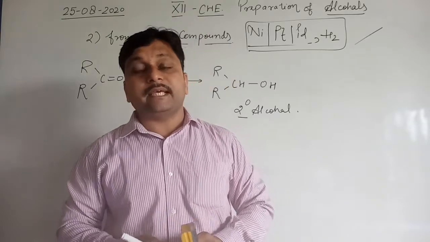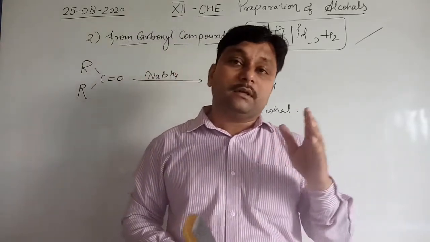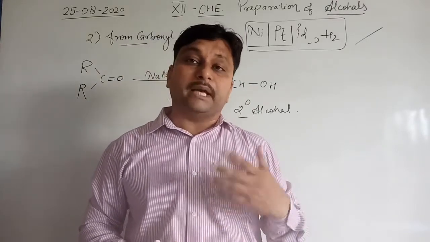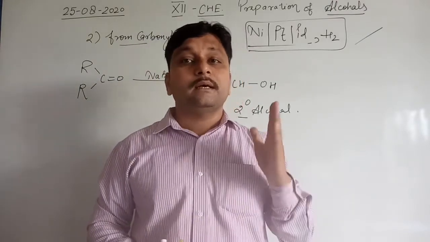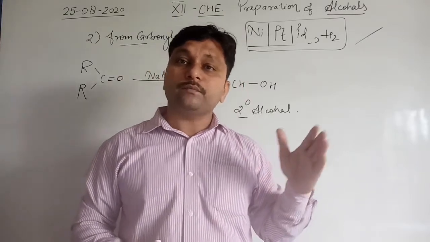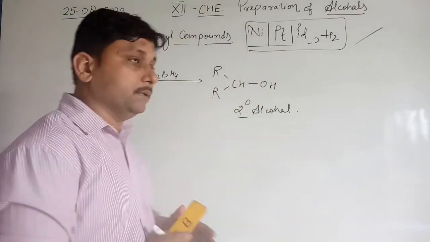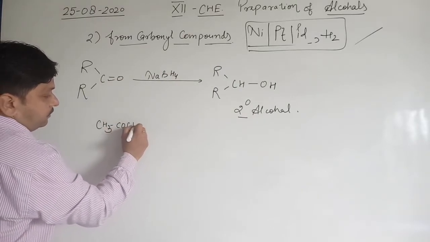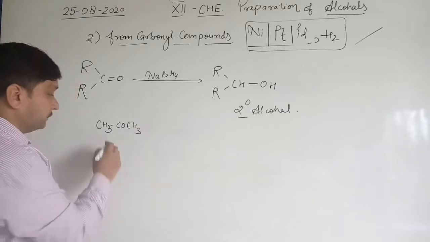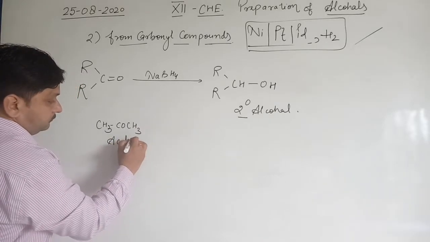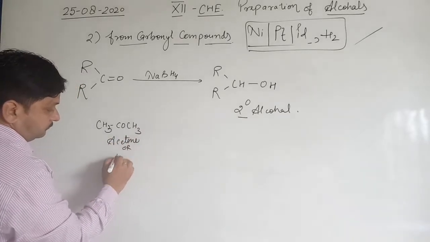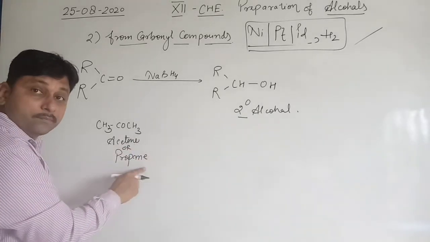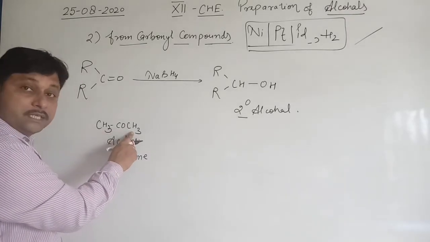Okay. It means if we need a secondary alcohol, we can form it from ketones. If we need primary alcohols, we can reduce aldehydes into primary alcohols. For example, CH3COCH3, that is acetone or propanone. Clear?